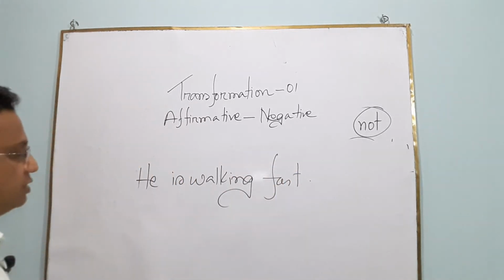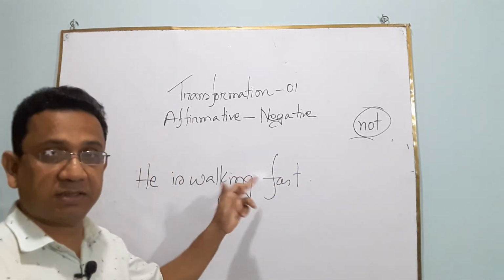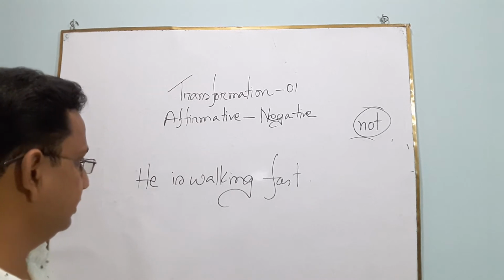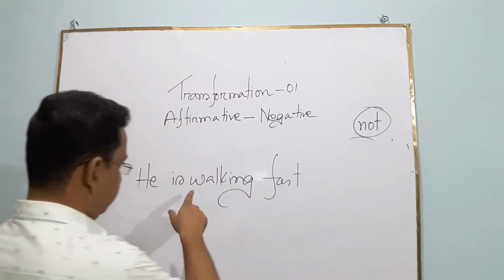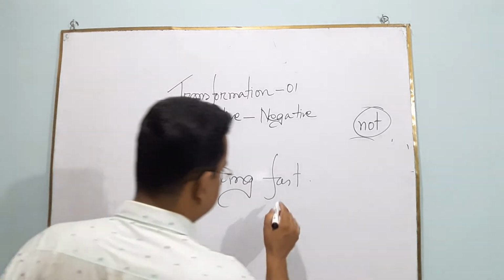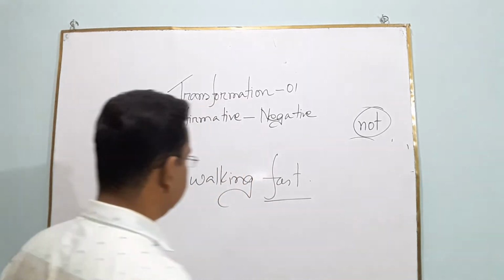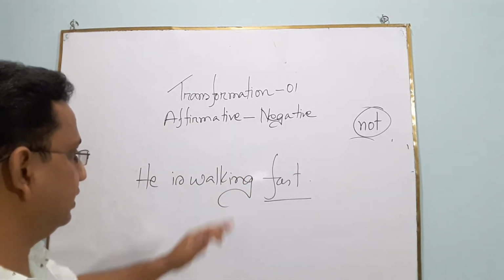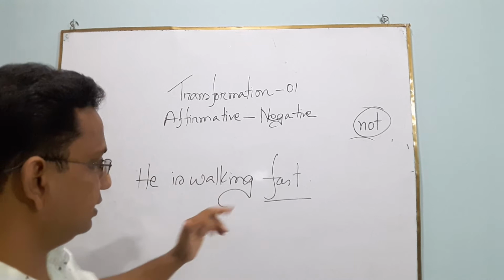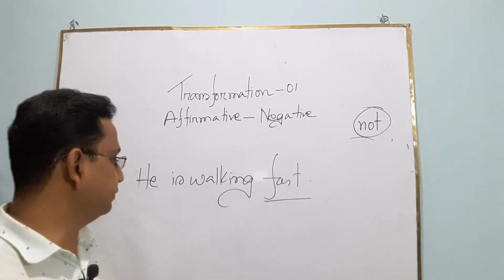He is walking fast. In this sentence, there are verbs and there is an adverb. Fast is an adverb. It is modifying the verb. That's why we can say that fast, the word, is an adverb.